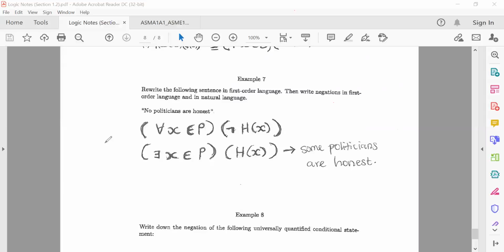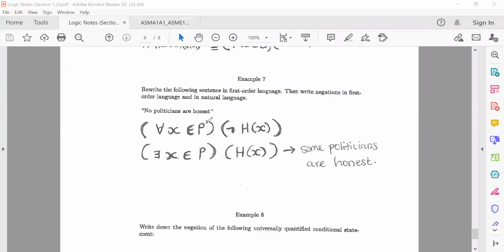As I mentioned before, first order language, think of predicate, so stuff like this. Quantifier, predicate symbol, predicates, and so on. If I talk of natural language, I'm talking of English, all right, just English. And the statement there is no politicians are honest. It's a nice one. No politicians are honest.